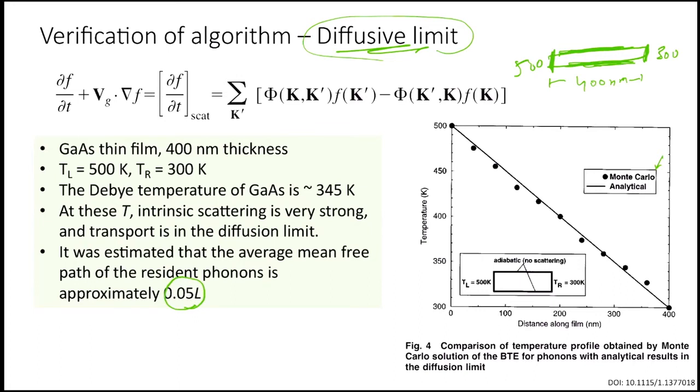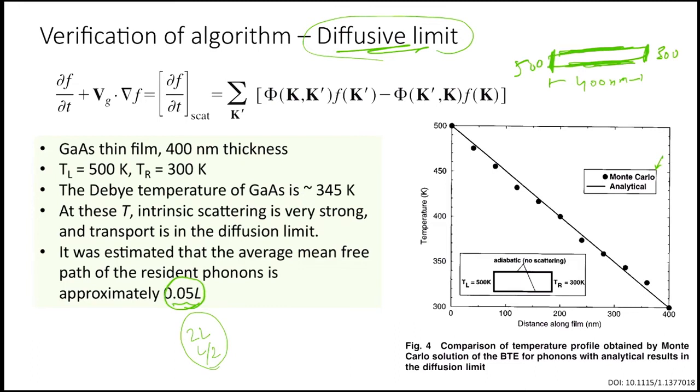Temperature plays a role also. So we could look at the quasi-ballistic condition as well. In the quasi-ballistic condition, let's say the phonon mean free path is of the order of, let's say, 2L or L by 2, something of this order. Then there would be a quasi-ballistic condition. Can you think how the quasi-ballistic transport would look like in that case?